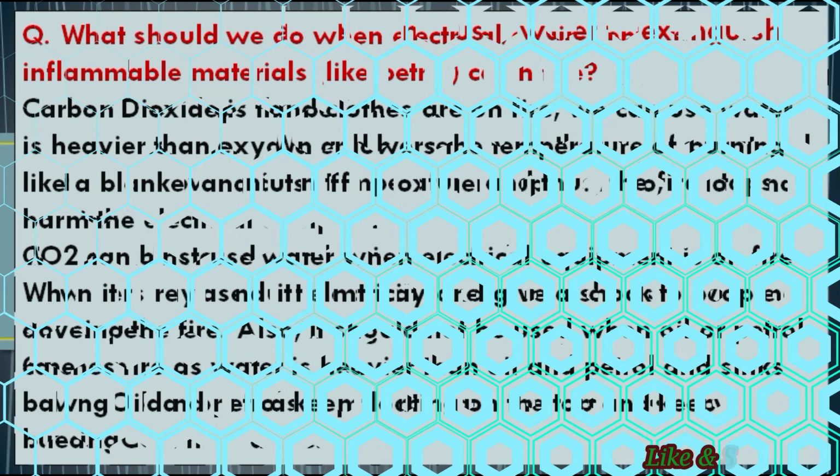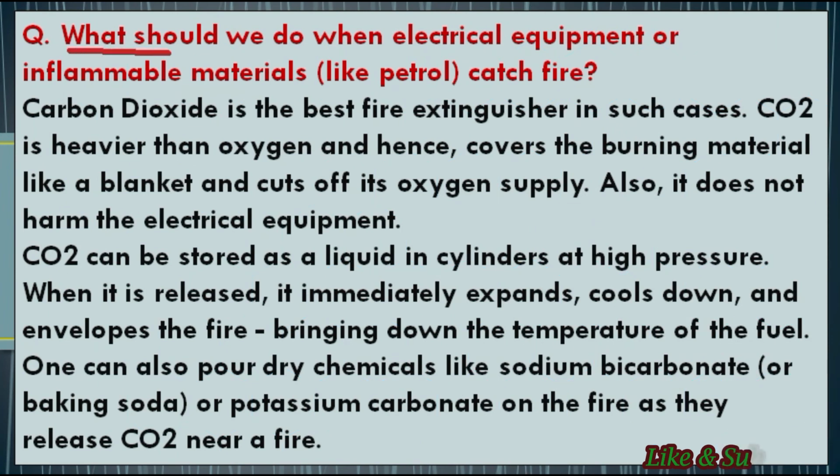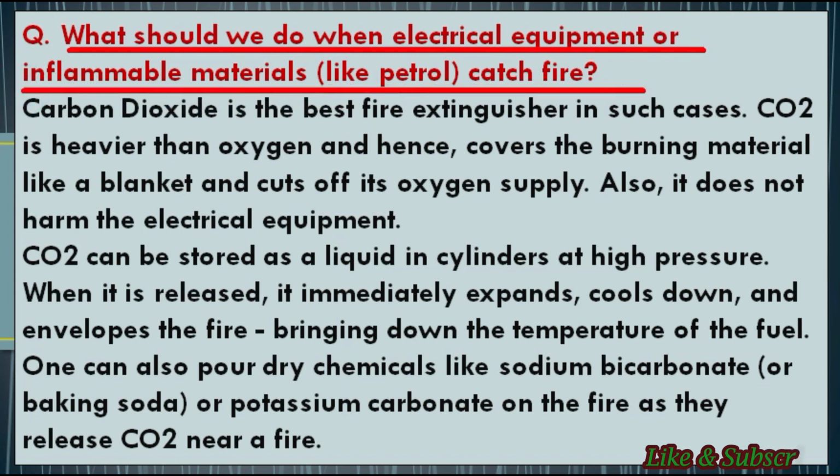Now students, the next question is, what should we do when electrical equipment or inflammable materials like petrol catch fire? Students, in such cases where electrical equipment or inflammable materials like petrol catch fire, carbon dioxide is the best fire extinguisher. As we discussed earlier, carbon dioxide, being heavier in nature as compared to oxygen, forms an envelope over oxygen and thus cuts off the supply of oxygen, because oxygen is a supporter of combustion.